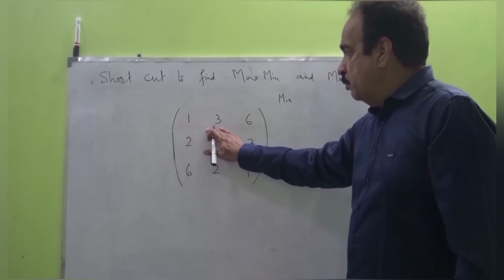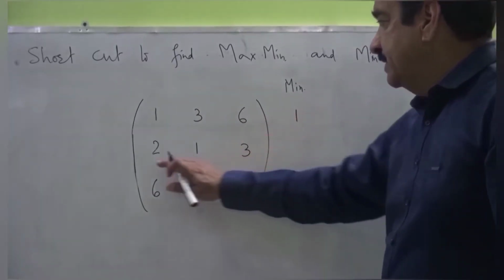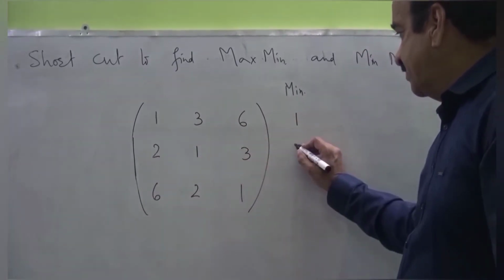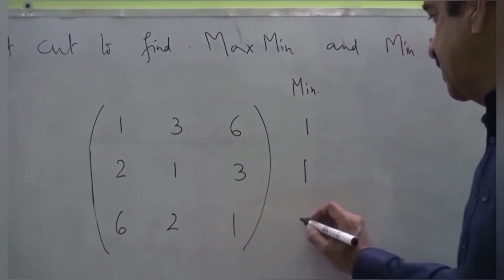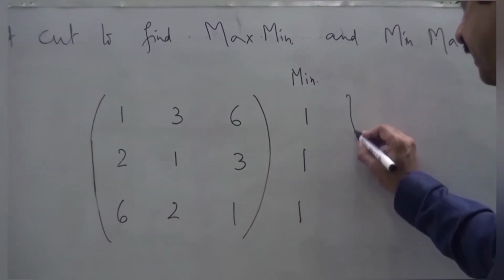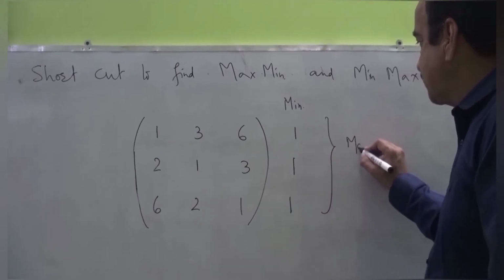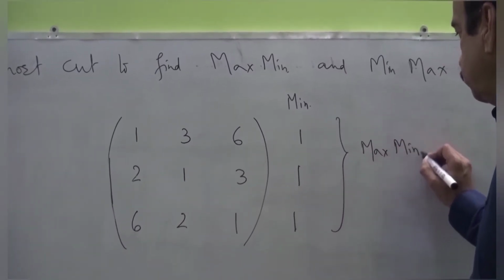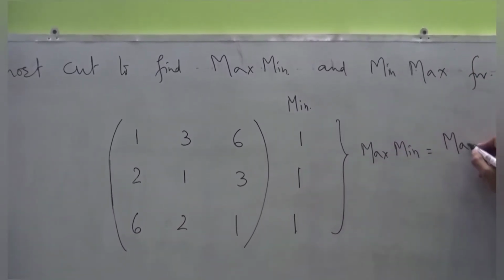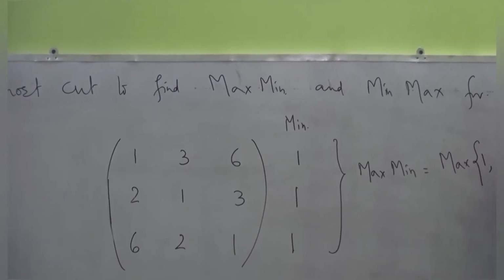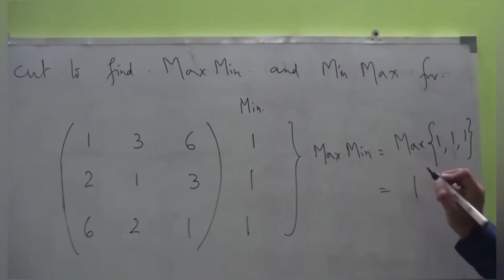So this minimum is 1, the next row's minimum is 1 again, and the next is again 1. Then we take the maximum of all these. So max min will be equal to the maximum of 1, 1, 1, which is equal to 1.